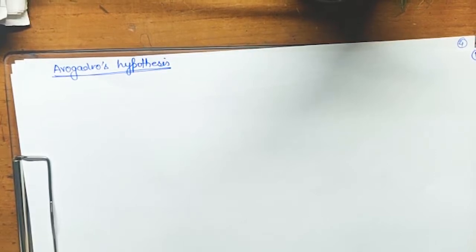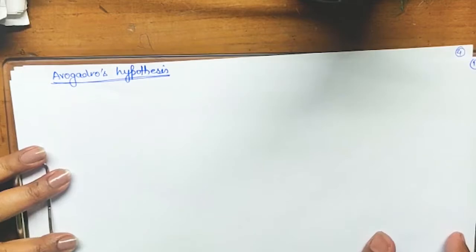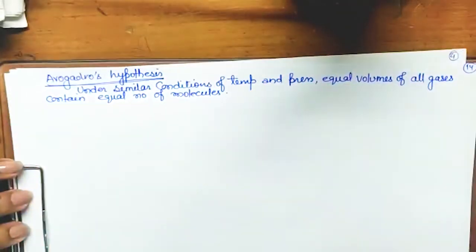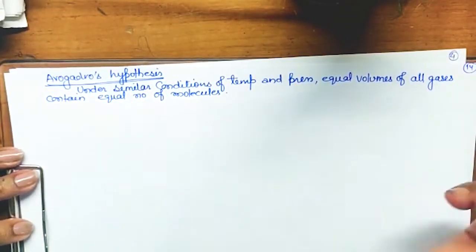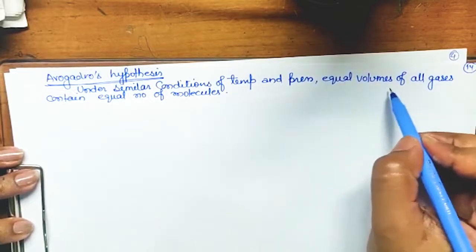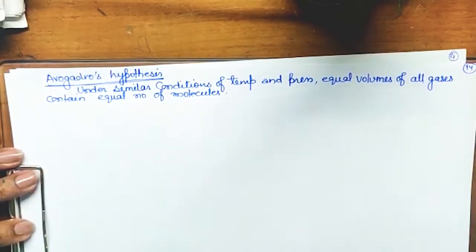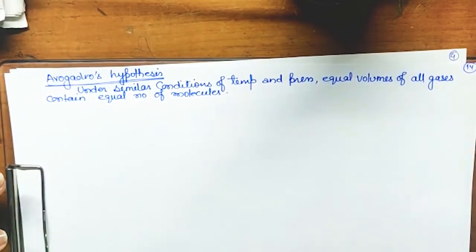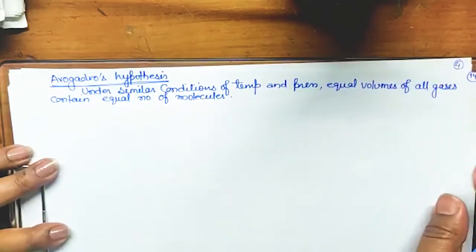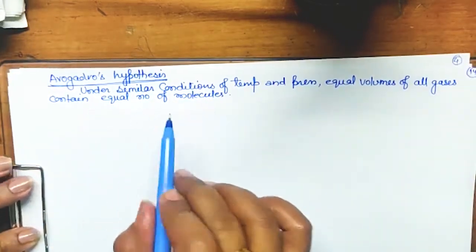Got it? Okay, so Avogadro hypothesis says that under similar conditions of temperature and pressure, equal volumes of gases contain an equal number of molecules. The temperature and pressure conditions should be the same and the volume should be equal, then the number of molecules will also be the same.